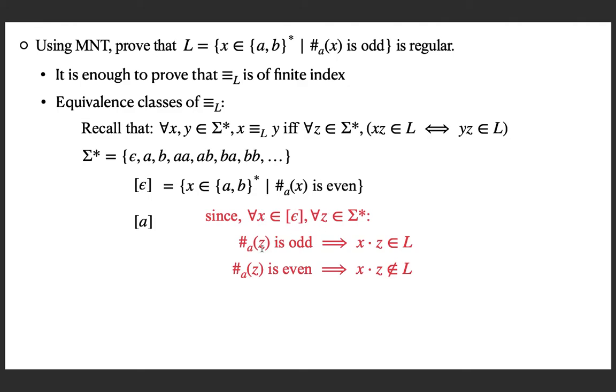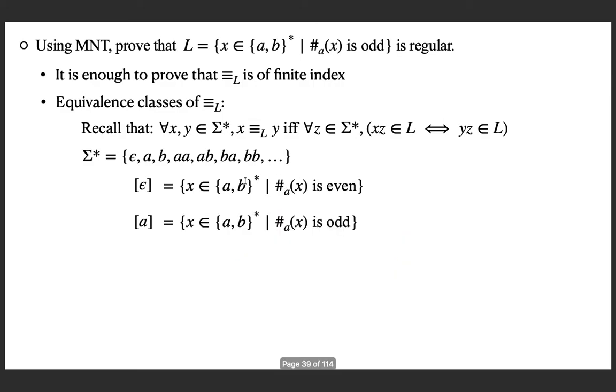Suppose Z contains an odd number of A's, then an even number plus an odd number is an odd number and hence the resulting string will be in the language. So if you take any two strings and concatenate Z, when Z has an odd number of A's, both will be in the language. And when Z has an even number of A's, both will not be in the language. And hence you can see that any two strings with an even number of A's are related.